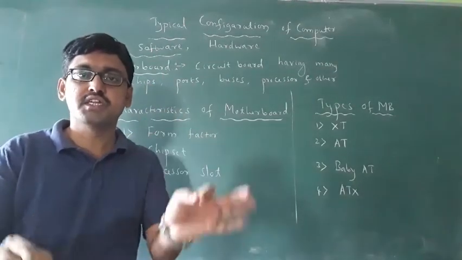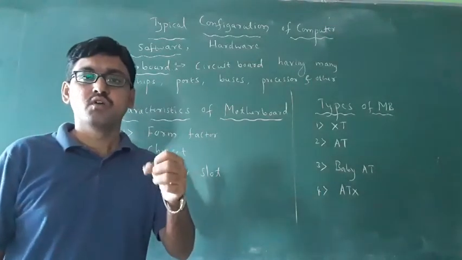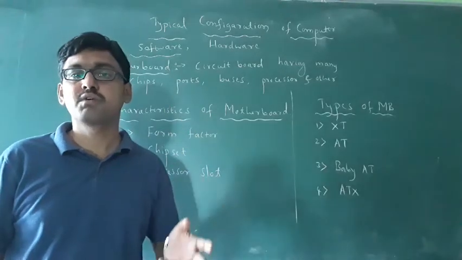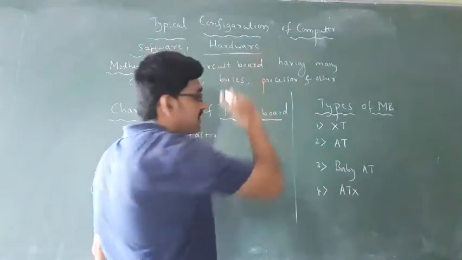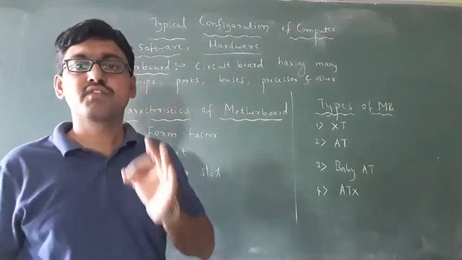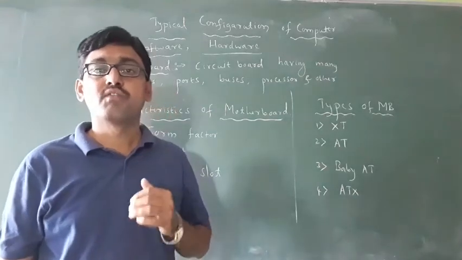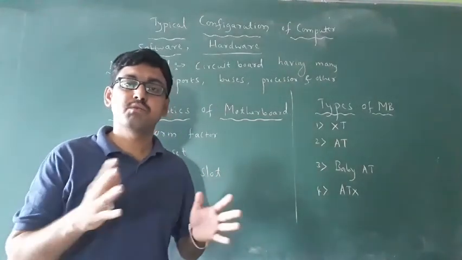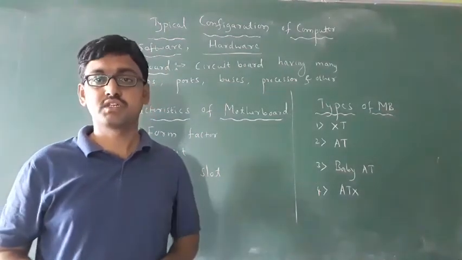We cannot touch any software, we cannot touch a folder, we cannot touch MS Word. These softwares we cannot touch, we cannot touch the operating system. These are nothing but software. Then what is hardware? Hardware is nothing but the physical components of the computer. Physical components of computer are called hardware. For example, you can touch these hardwares, like the mouse, keyboard, motherboard.